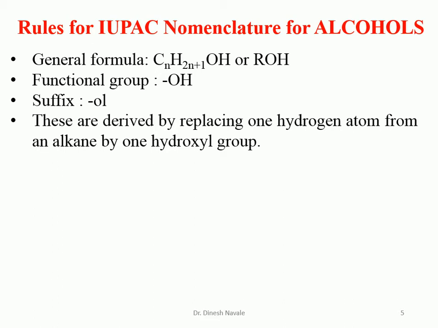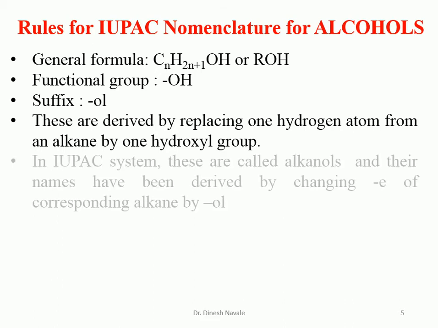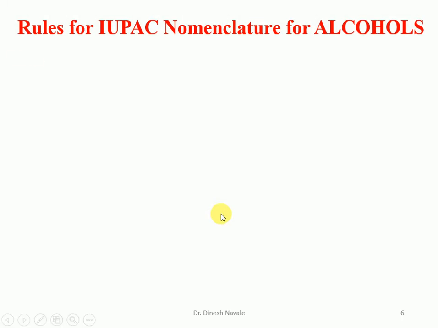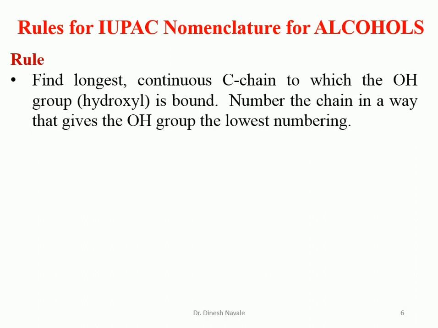So the nomenclature is going to become an alkanol. This is the same thing: the e of the alkane will be replaced by ol, so it is going to become an alkanol. So what is rule 1? Find the longest continuous carbon chain to which a hydroxyl group, the OH group, is attached. We have to start the numbering of the chain in such a way that the hydroxyl group gets the lowest possible number while giving the numbering.